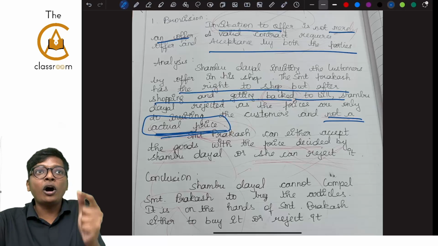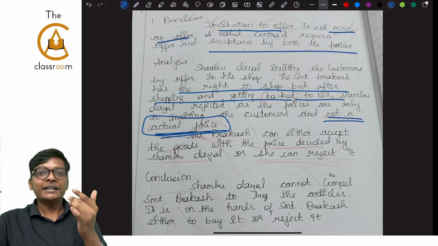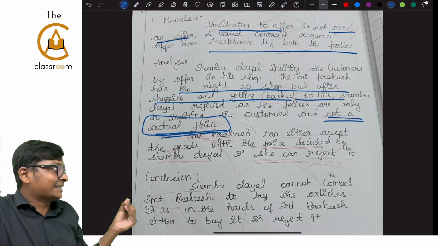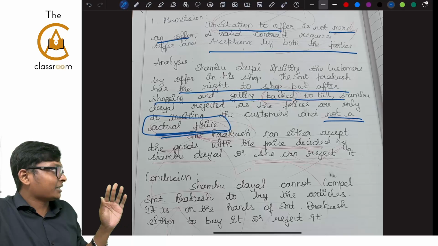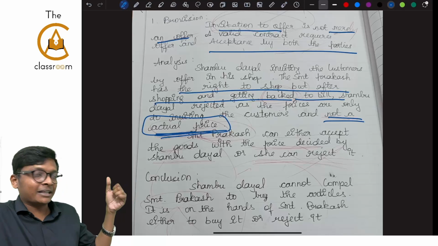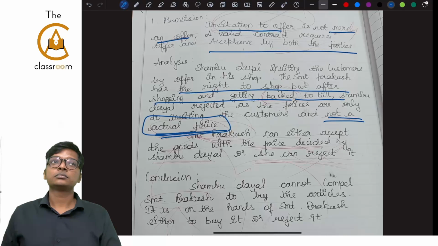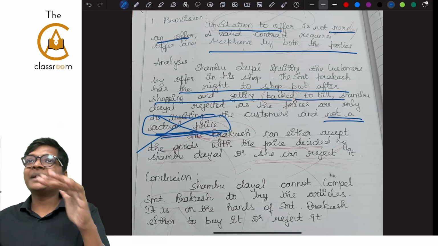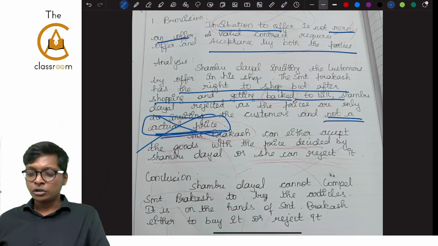Price is not the offer itself. Instead of writing that, look what student wrote. Shambhu Dayal rejected as the price are only an invitation. Inviting the customer. Correct. And not an actual price. Nowhere in the question they told this is not actual price. You are assuming and changing the facts by yourself. Not appreciated. Next.